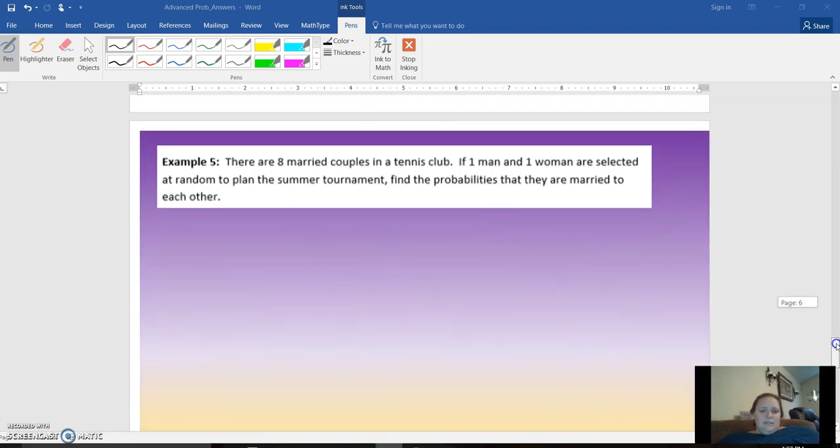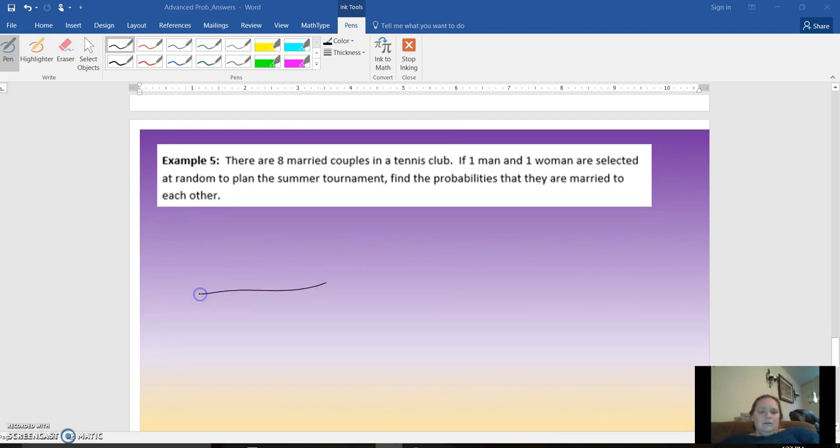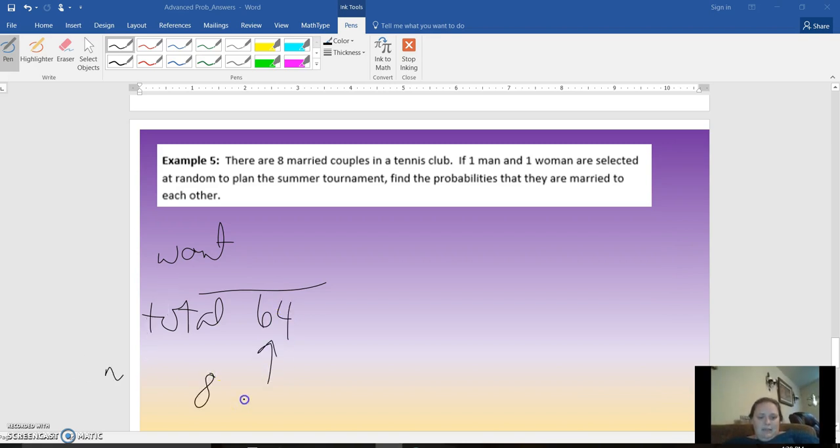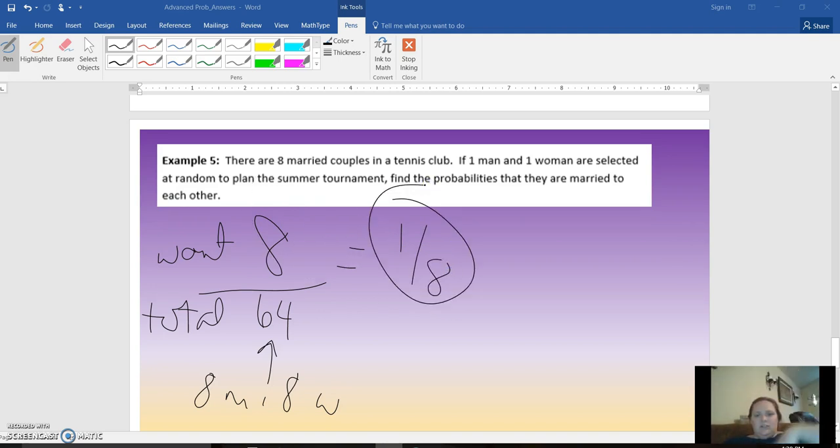All right, don't overthink this particular problem. There's 8 married couples. Okay, 1 man and 1 woman are selected at random to play. Find the probability it's a married couple that is selected. So probability is what you want over the total. And so the total is, there's 8 married couples, and we're going to pretend married as men and women. So there's 64 because it's 8 men times 8 women. And then there's 8 married couples. So it's a 1/8 chance that they would be married to each other.